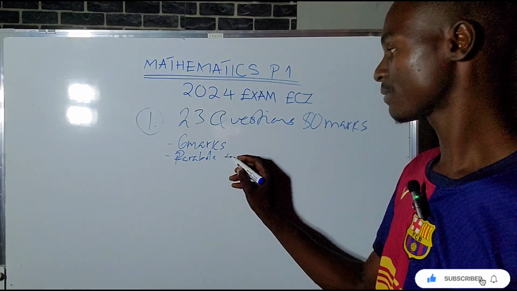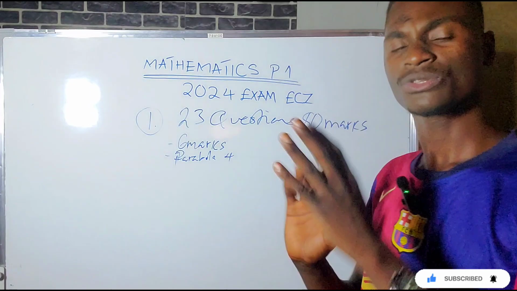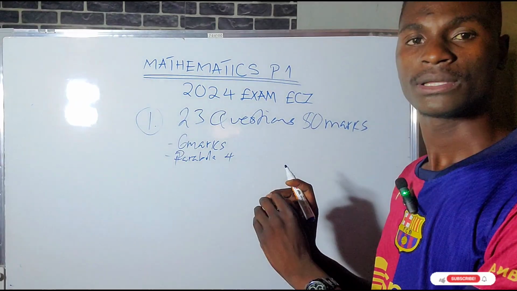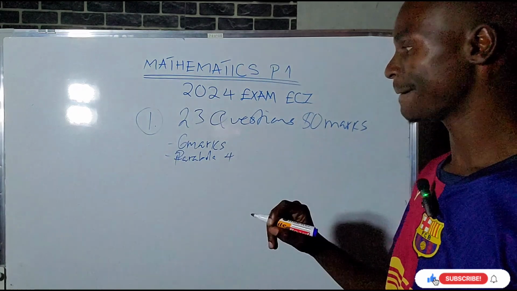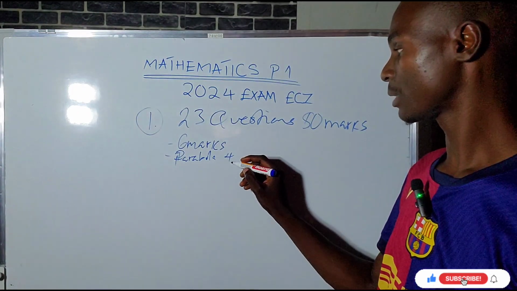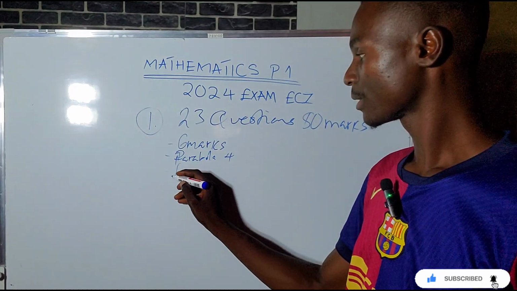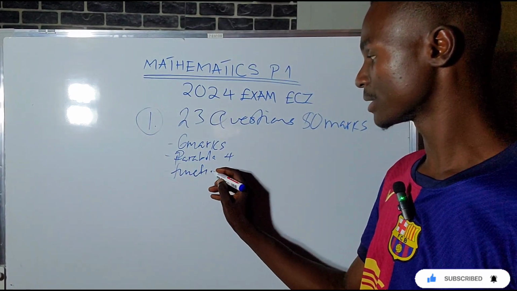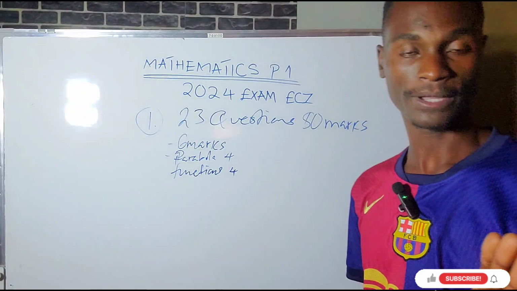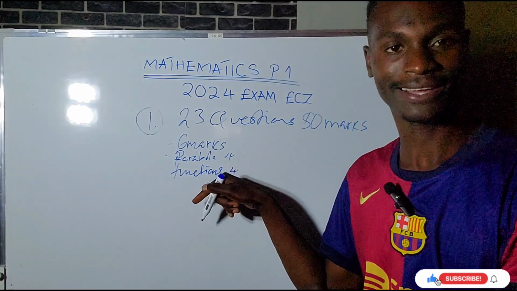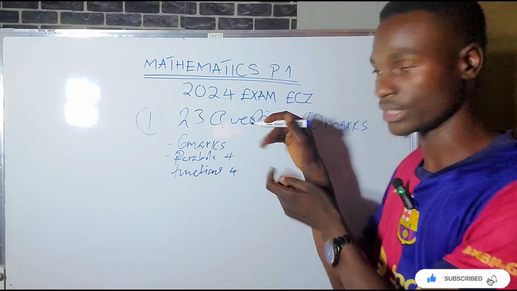Parabola. This is usually 4 marks, and it usually comes with an equation, or sometimes a vector. So let me just write 4 marks there. Functions, you must solve functions. Functions are 4 marks. By the way, these questions are there.